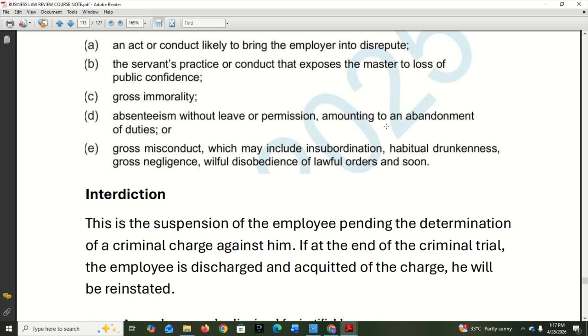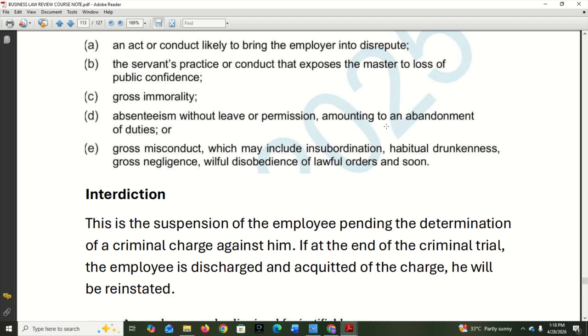Absenteeism without leave or permission, amounting to abandonment of duty. So the person just left for a week or two weeks without giving notice, and didn't reach out. That's enough reason to dismiss the employee. Gross misconduct, which may include insubordination, habitual drunkenness, gross negligence, willful disobedience of lawful orders, and so on.